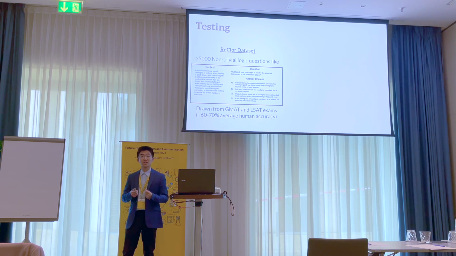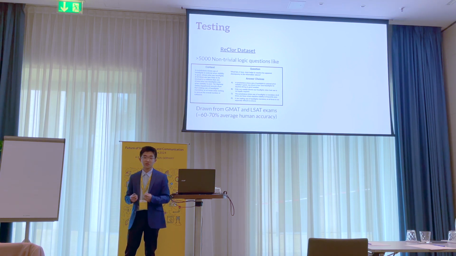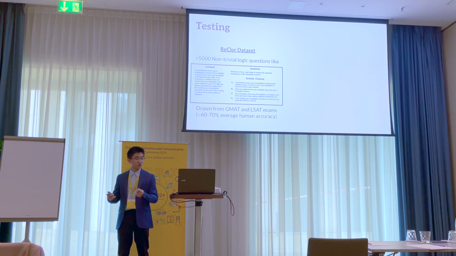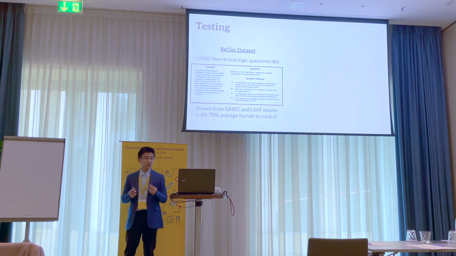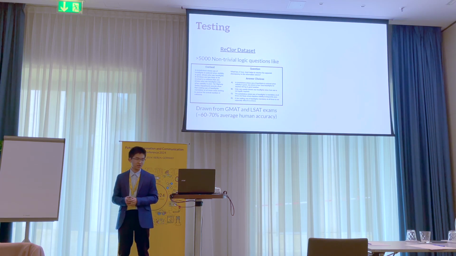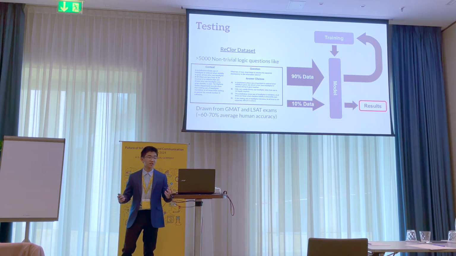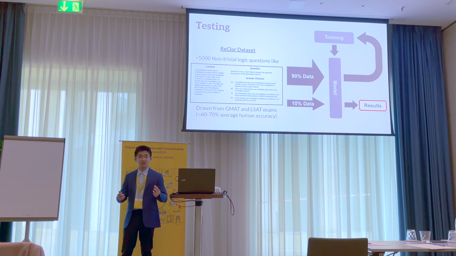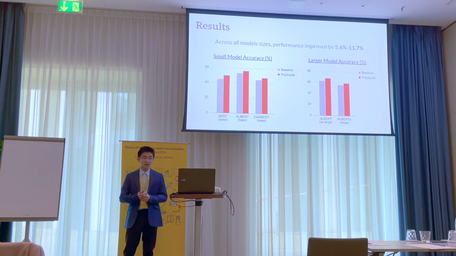Now, the way we verify that all of this theory has any value at all is obviously through testing. And we use the Reclor dataset, which consists of over 5,000 non-trivial logic questions, just like the one that I showed in the sample earlier. And these are drawn from the GMAT and LSAT exams, in which humans have about 60 to 70% accuracy. We used about 90% of the data for training to ensure that the model knows what's going on, and the rest of the data, the 10% that the model has never seen before, is used to generate our results. And here are the results.